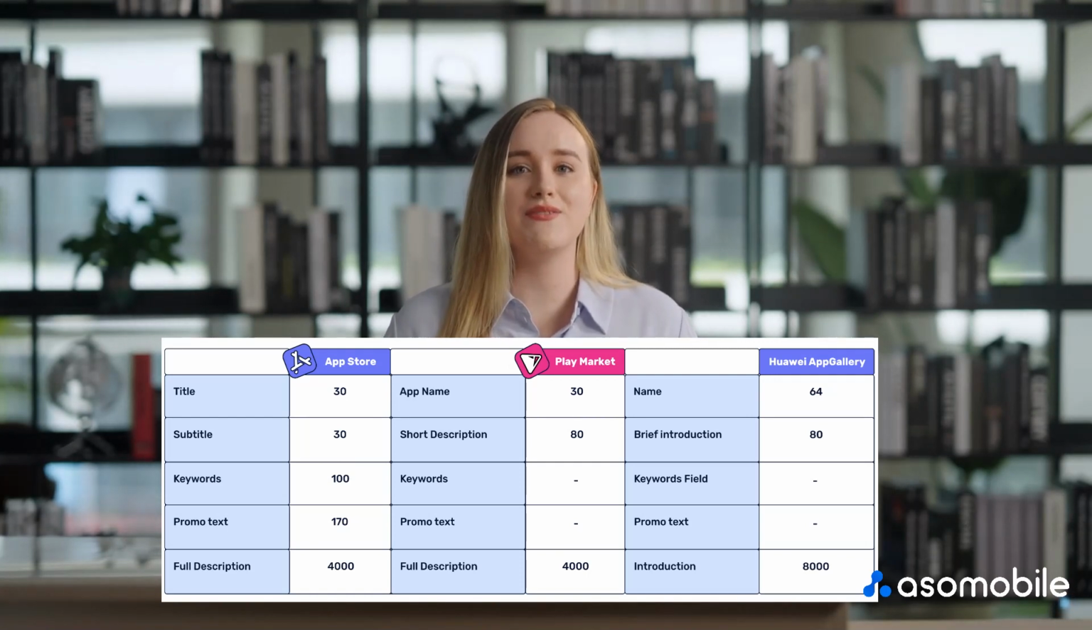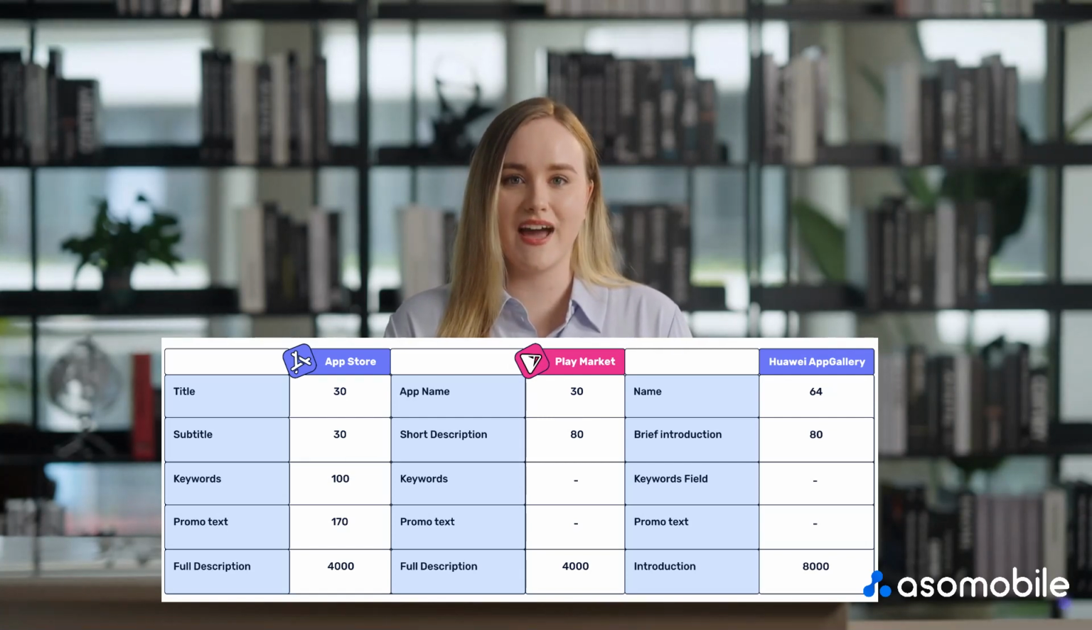Localization is a must-have in the ASO process. HUAWEI AppGallery supports 78 different languages in all major countries. So, here are some key features to keep in mind when optimizing for HUAWEI AppGallery. The app name is incredibly important for indexing. All fields, including the name, brief introduction, full introduction, and developer's name, are indexed.